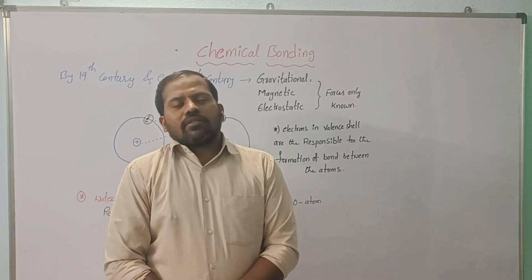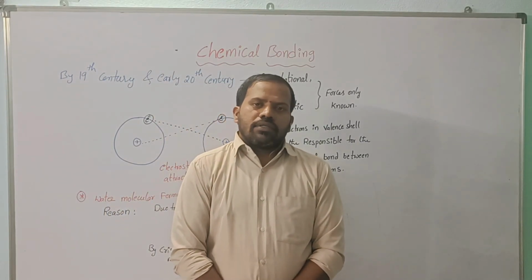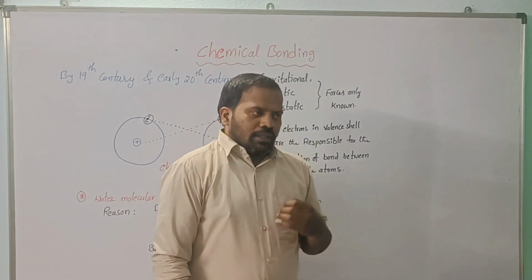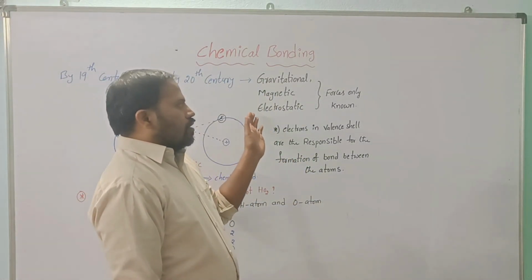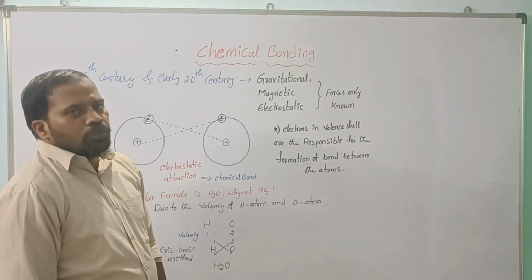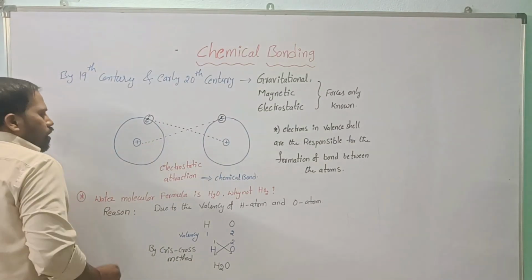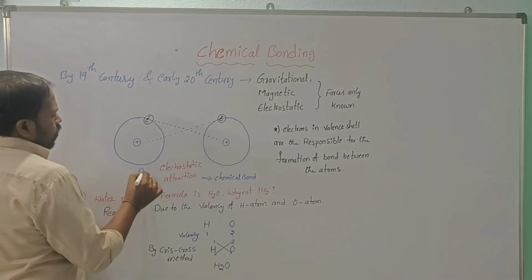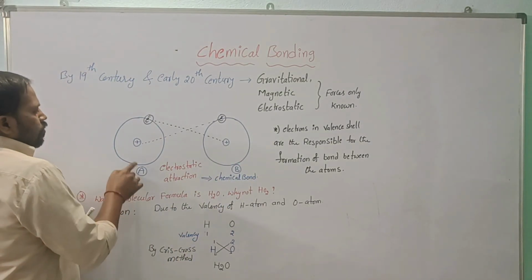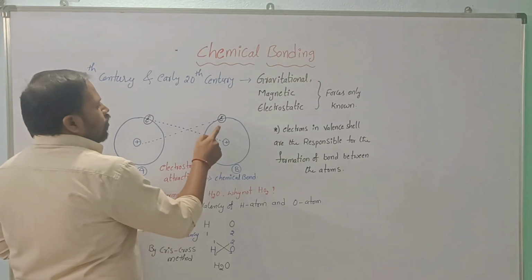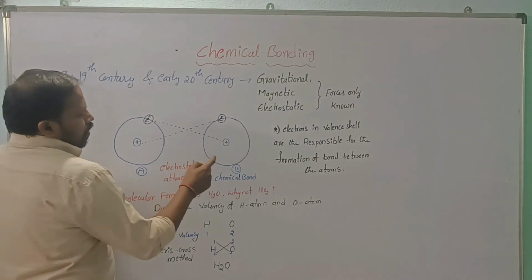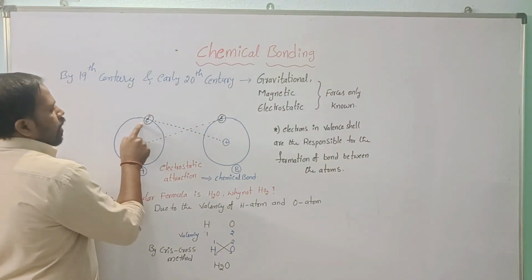In bond formation, every atom has electrons and protons. Electrons are responsible for the bond formation, that is what scientists took first. How did they imagine the formation of bonds between two atoms? For example, take an A atom and a B atom. The A atom nucleus attracts the electron of the B atom, and the B atom nucleus can attract the electron of the A atom.